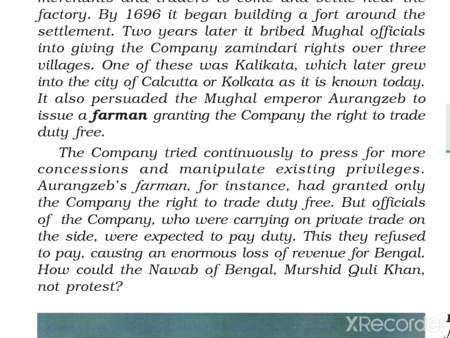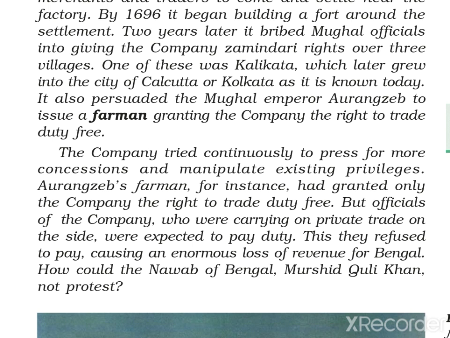But gradually they found that it was a loss in the revenue of Bengal. So Murshid Quli Khan, then Sirajuddaulah, came as rulers of Bengal, and they were strong rulers. So how could it be possible that they did not protest? Obviously they protested. That we will learn in the next lesson, how Murshid Quli Khan and Sirajuddaulah protested against this East India Company policy.